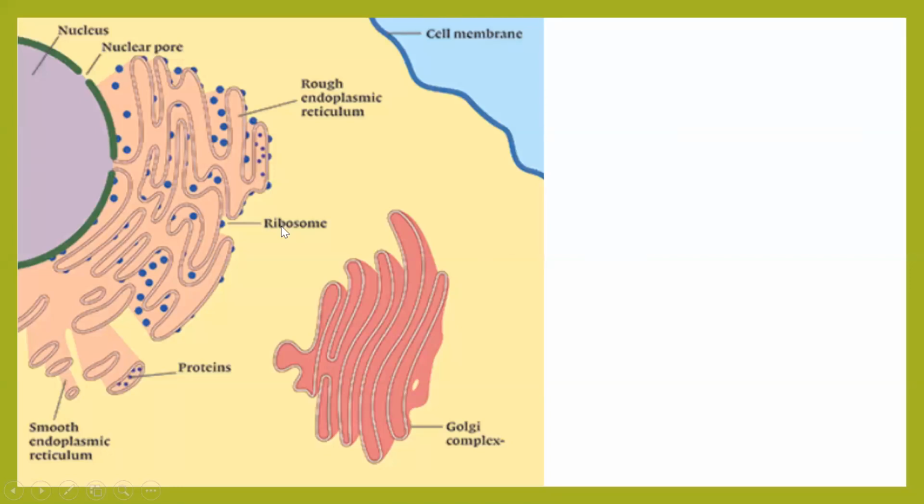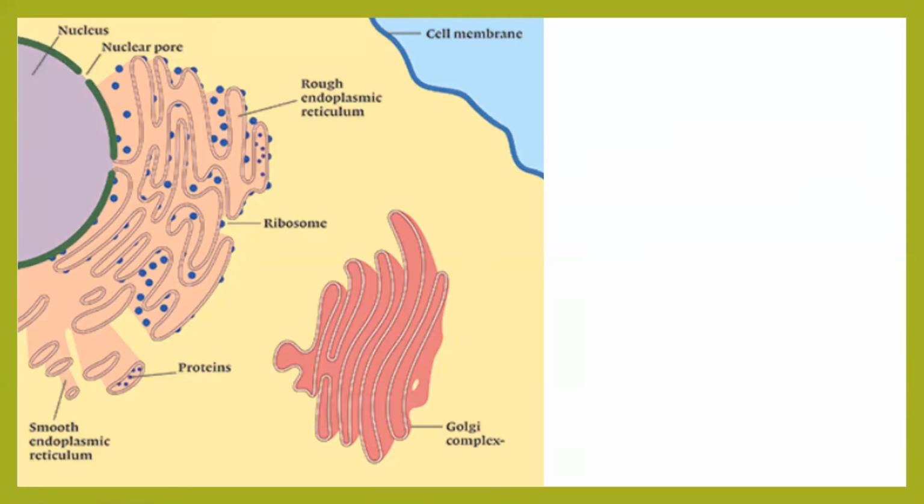Okay? So what will happen is, see here you can see proteins. So these ribosomes will make proteins, and these proteins will now have to leave the ER so that they could go and meet the Golgi. How will they pinch off? In which form? What will take place now? How will the proteins leave the endoplasmic reticulum?